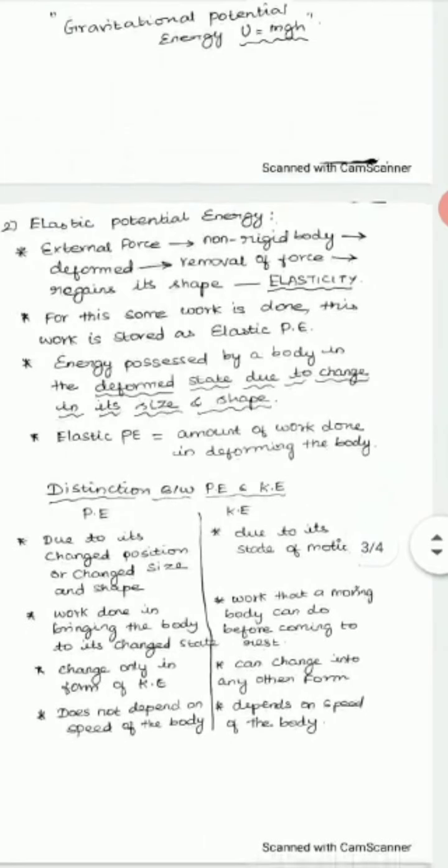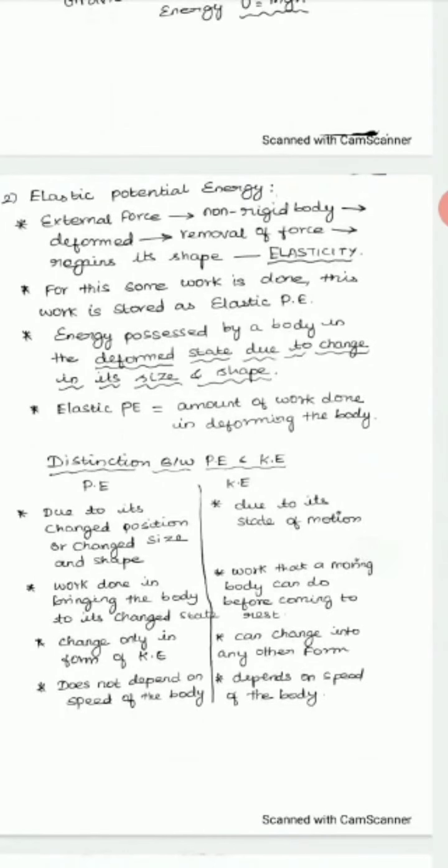Next is elastic potential energy. We have said in the statement there are 2 points. Due to its shape or size, it has elastic potential energy. Elastic is when we apply an external force on a non-rigid body. Non-rigid means it is not a very stiff or thick body.